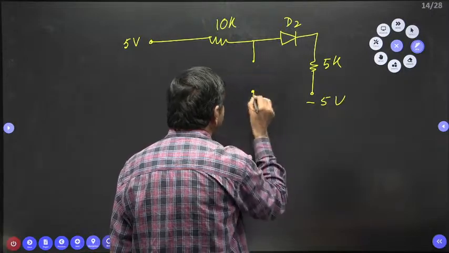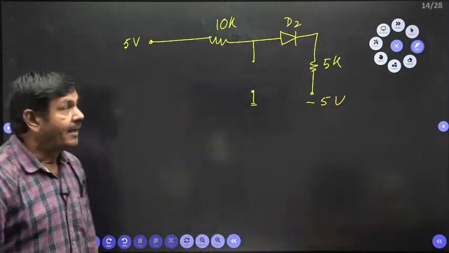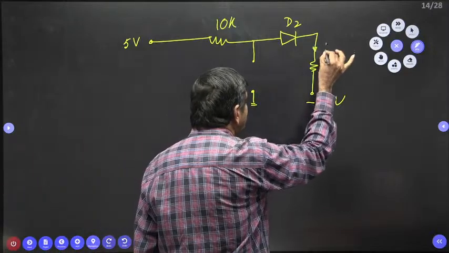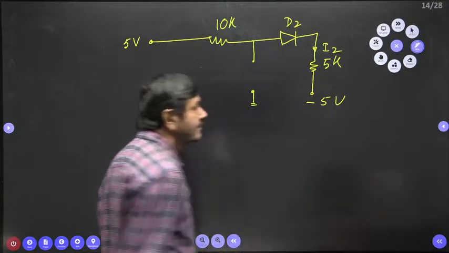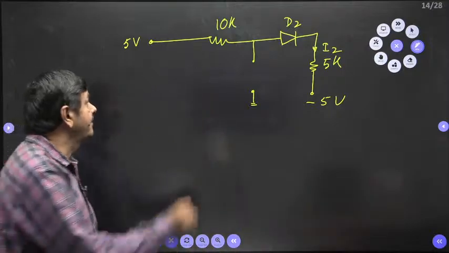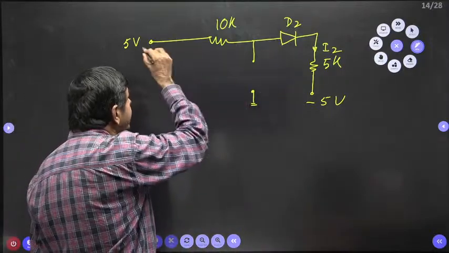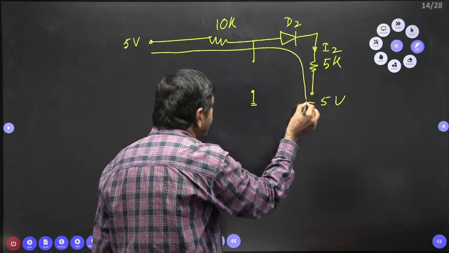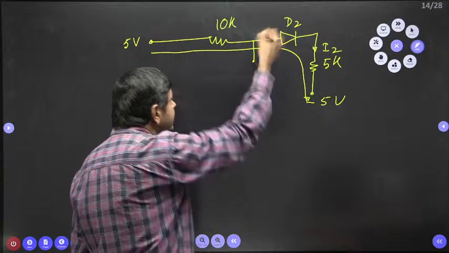This is open circuited. Now I want this current, which is I2. Current passes this side only, because the open circuit doesn't allow any current to flow.